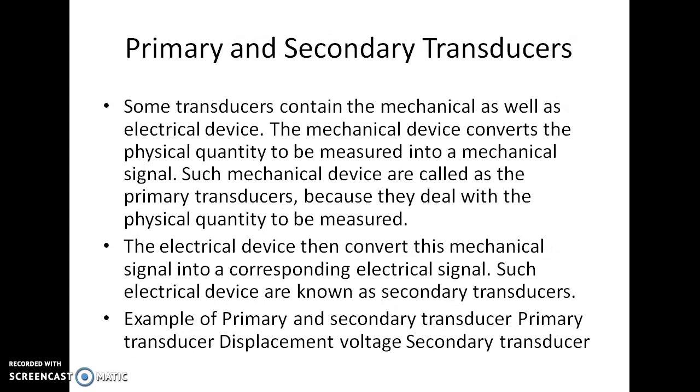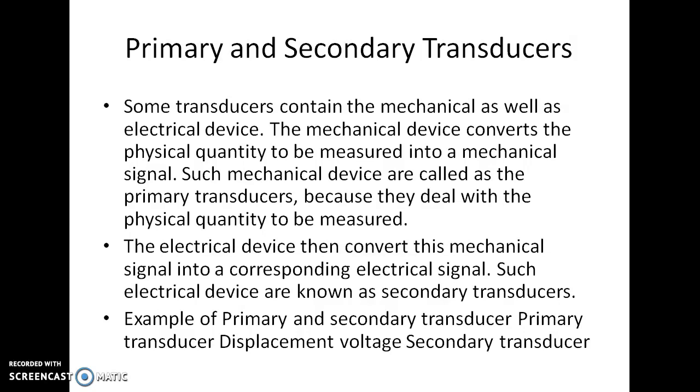Then primary and secondary transducer. Some transducers contain a mechanical as well as an electrical device. The mechanical device converts the physical quantity to be measured into a mechanical signal. Such mechanical devices are called the primary transducer because they deal with the physical quantity to be measured.